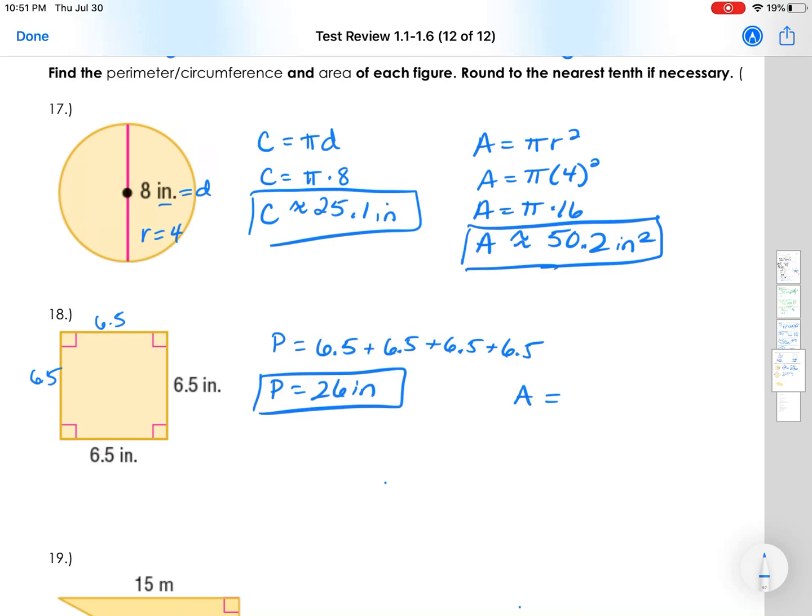The area here, we multiply the length times the width, or side times side. So that's 6.5 times 6.5. My area is going to be 42.25 inches squared.